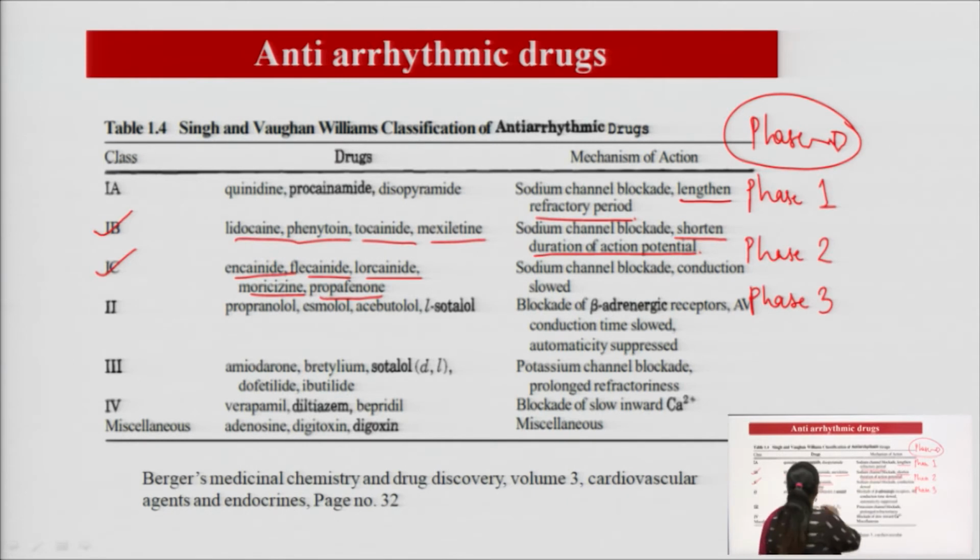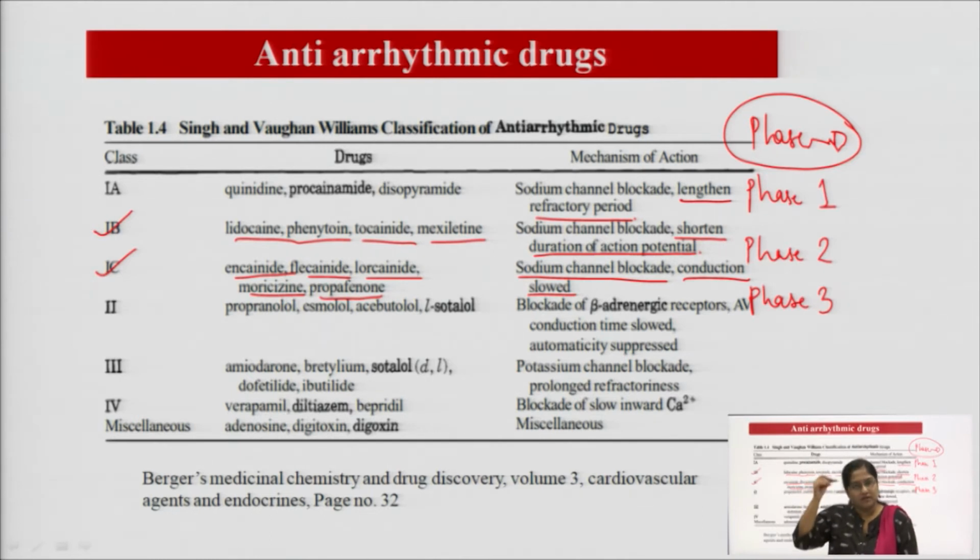And last, class 1C, sodium channel blockers again, is different in that conduction is slowed. It slows down the conduction of your heartbeat, that means the rhythm of the phases gets slowed down.